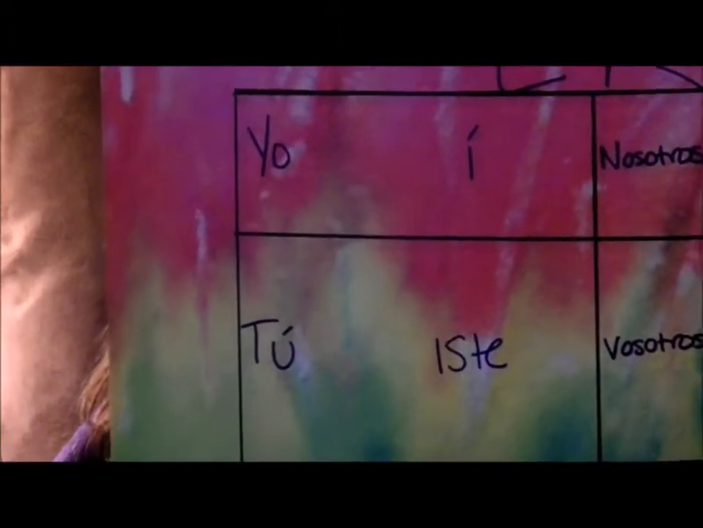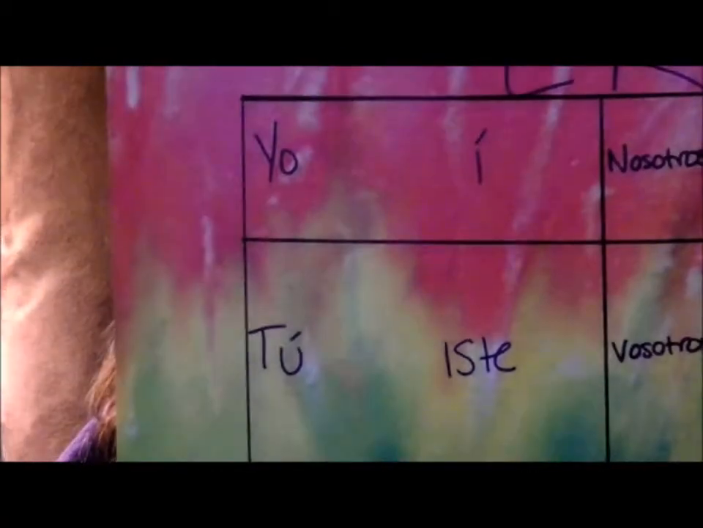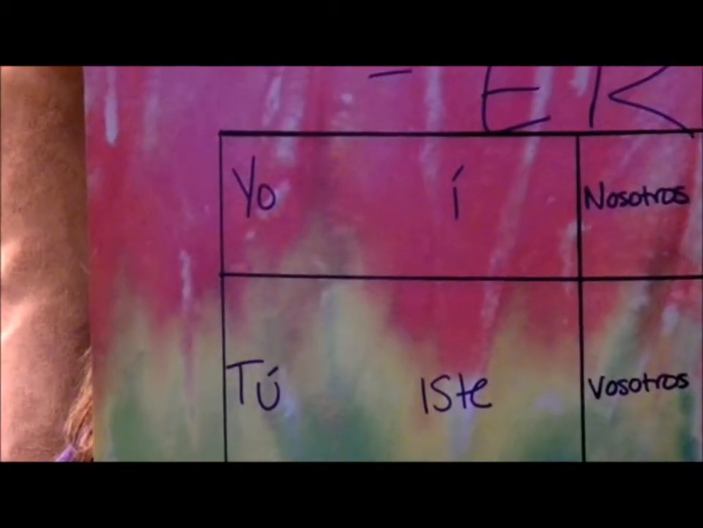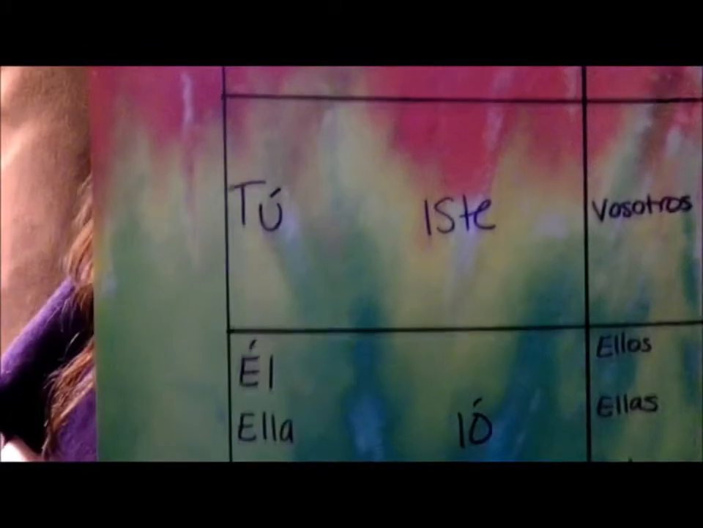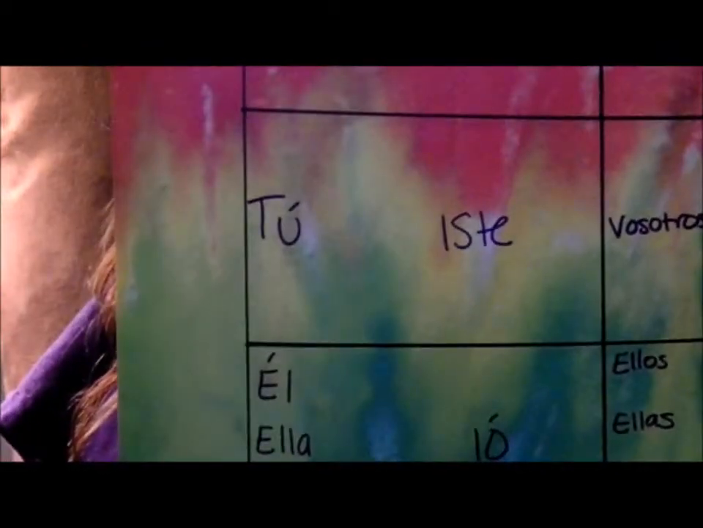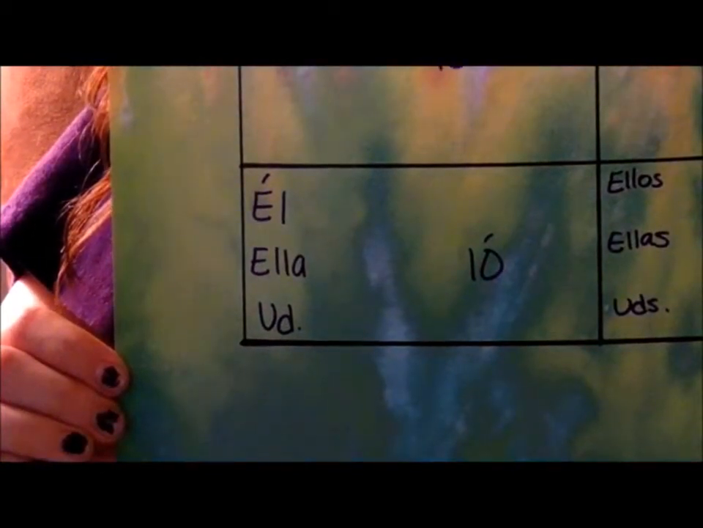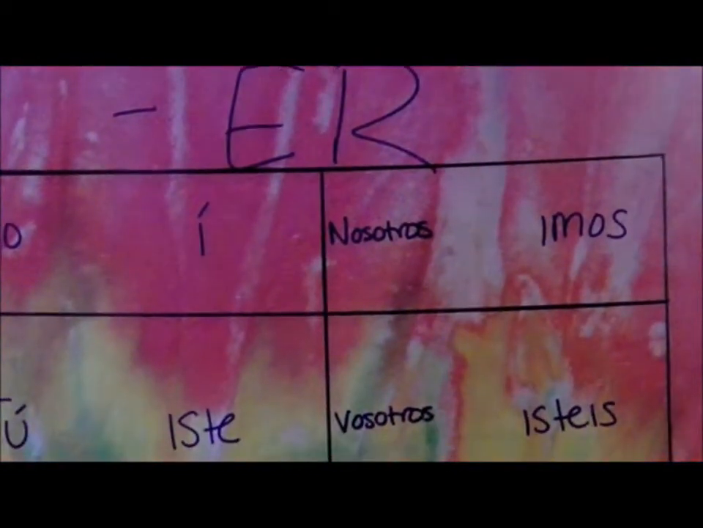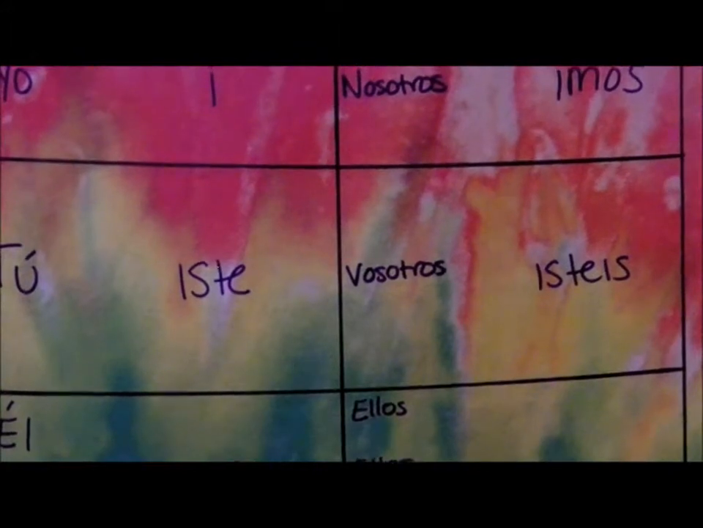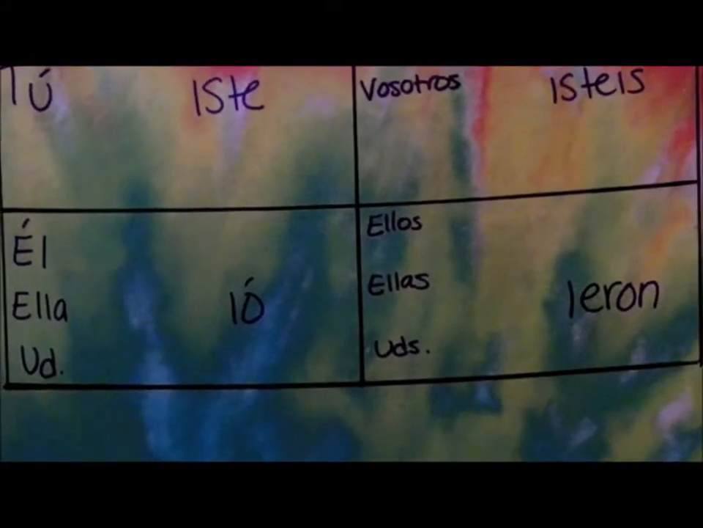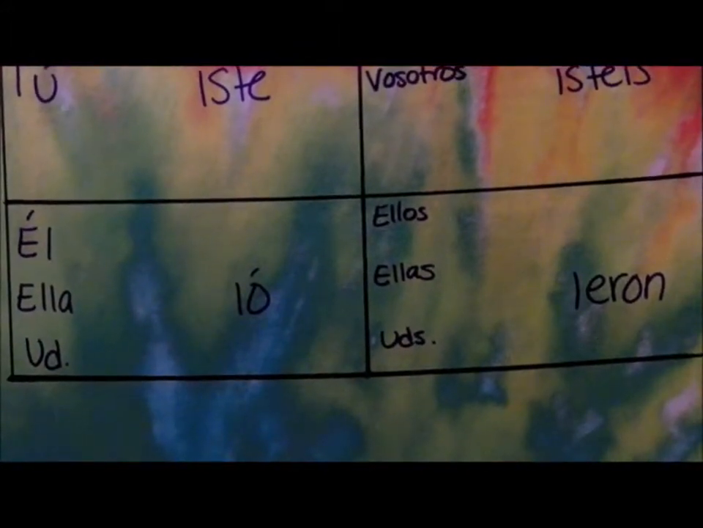C-O-M-E-N-C-E with an accent. The forms for the ER in the preterite tense are very similar to ones in IR. For ER, for yo, it's í, an I with an accent. For tú, it's iste, I-S-T-E. For él, ella, and usted, it's ió, I-O with an accent. For nosotros or nosotras, it's imos, I-M-O-S. For vosotros or vosotras, it's isteis, I-S-T-E-I-S. For ellos, ellas, or ustedes, it's ieron, I-E-R-O-N.